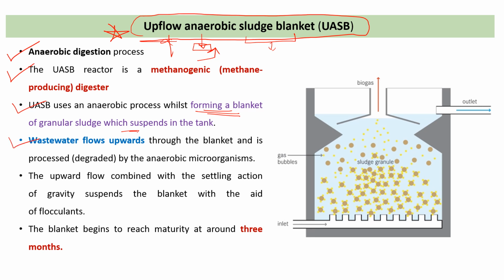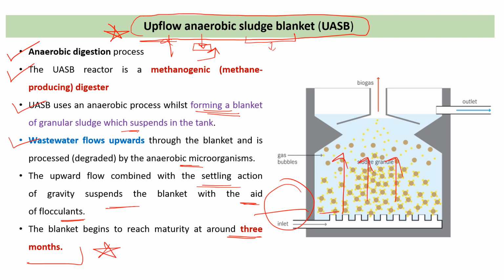The wastewater flows upward. Here you can see the wastewater flows from bottom to upward direction through the blanket and is processed by the anaerobic microorganisms. The upward flow combined with the settling action of gravity suspends the blanket, with the aid of flocculants. Sometimes we also add flocculating agents that suspend the suspended particles. The blanket begins to reach maturity around 3 months, and this blanket matures in almost 3 months.